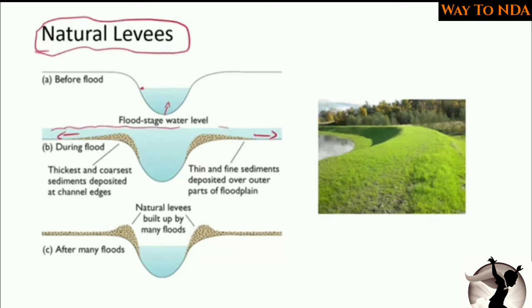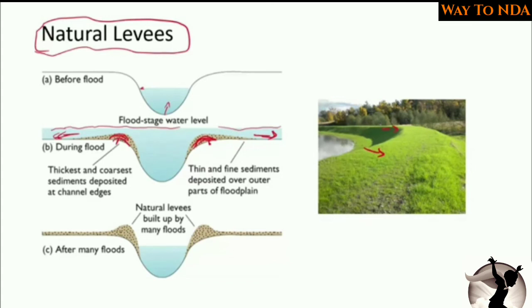Now it is depositing the material on both banks, but on the edges it will deposit more, and it will create a huge boundary, a huge ridge of this type, on both sides.